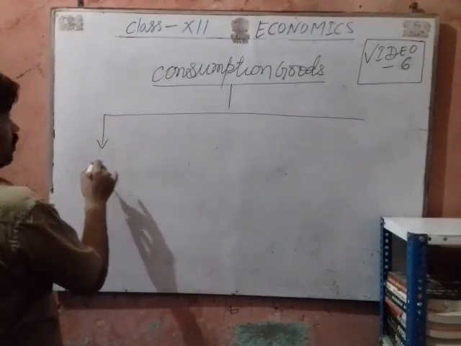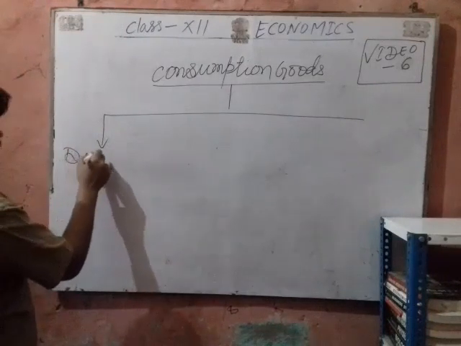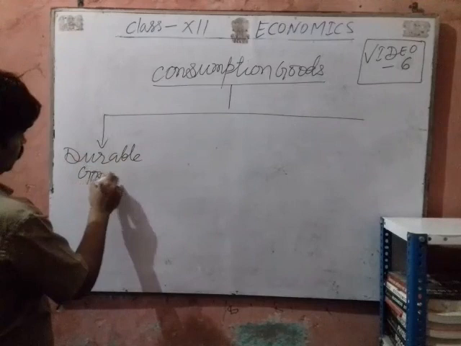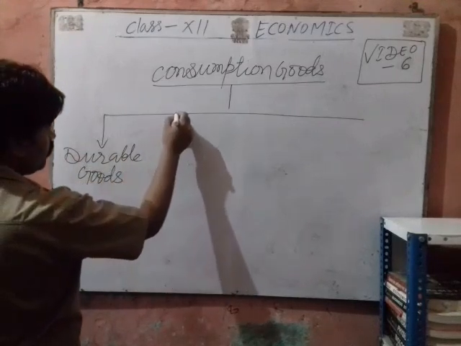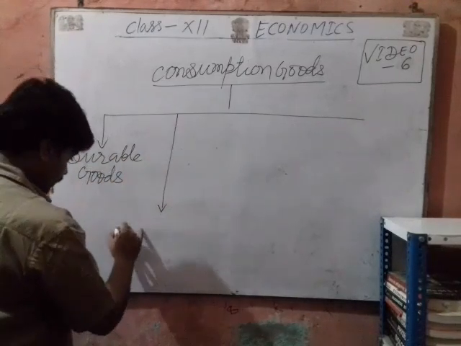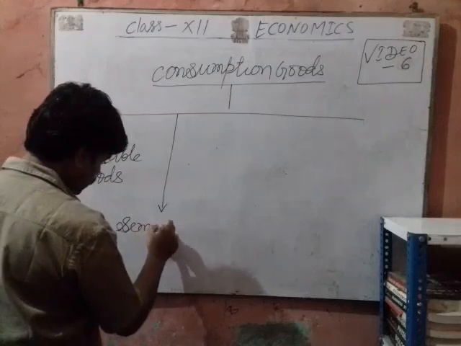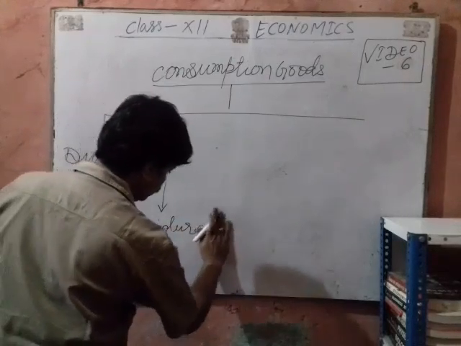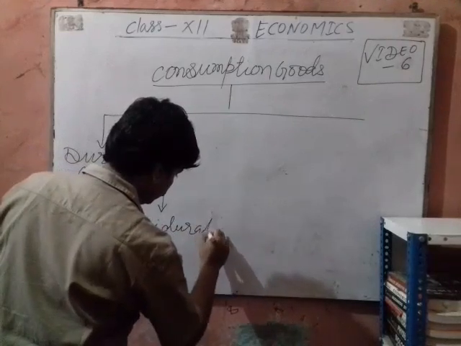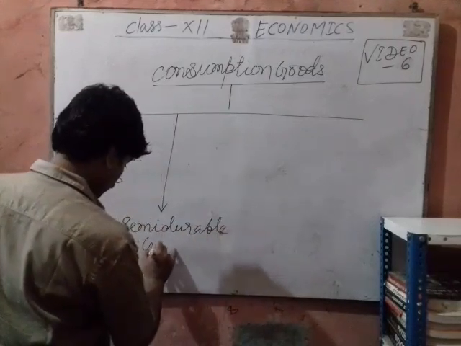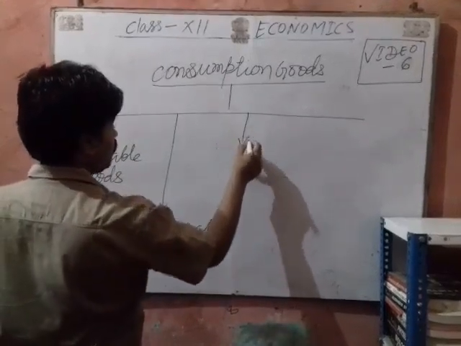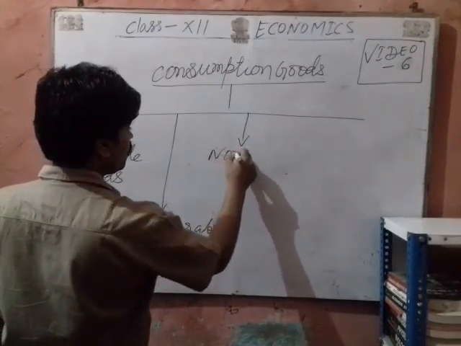First, durable goods. Second, semi-durable goods. Third, non-durable goods.